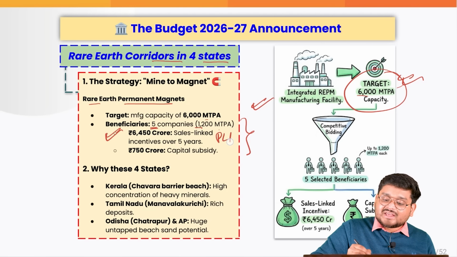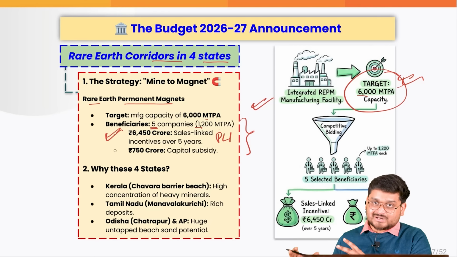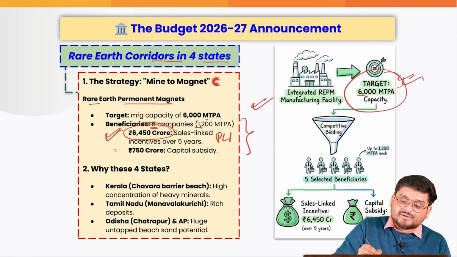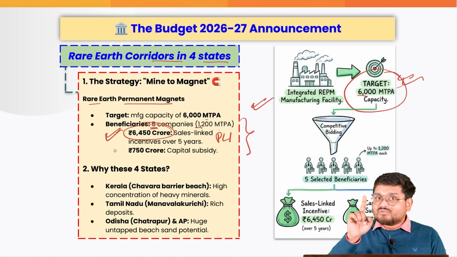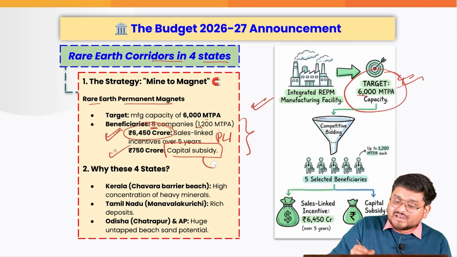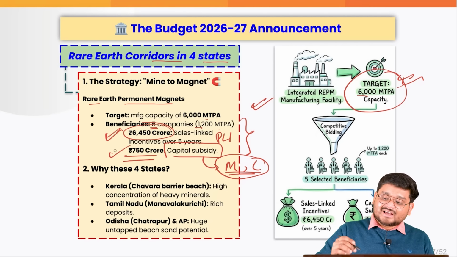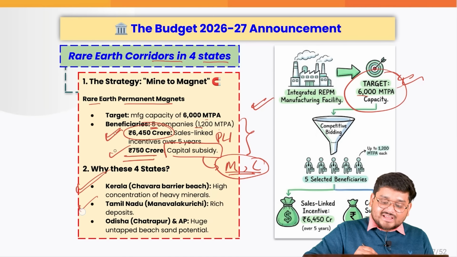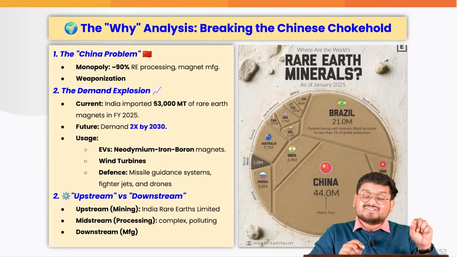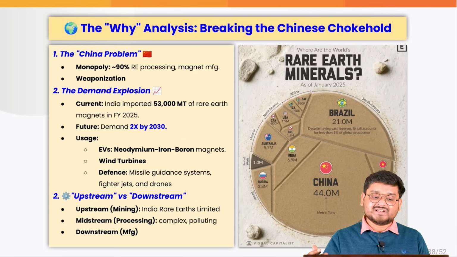Just similar to the PLI scheme, they have to manufacture and sell more of the permanent magnets, then they will be getting this money. So ease of doing business has been subsidized. Also, a capital subsidy to buy new machines, new components to set up this factory, 750 crore will be given for that. And exactly these states were chosen. These areas were chosen. So do remember the names of these areas, because UPSC prelims can give you the names